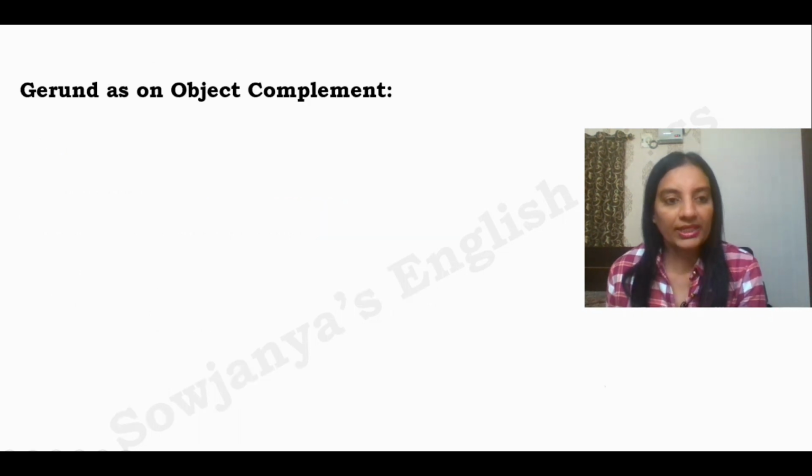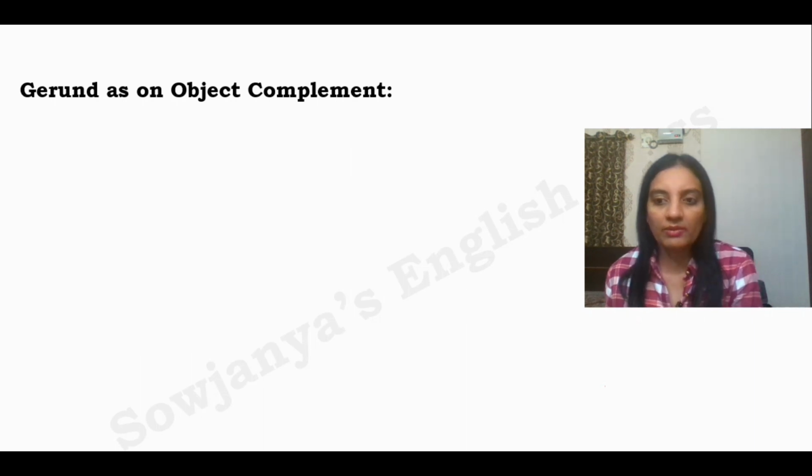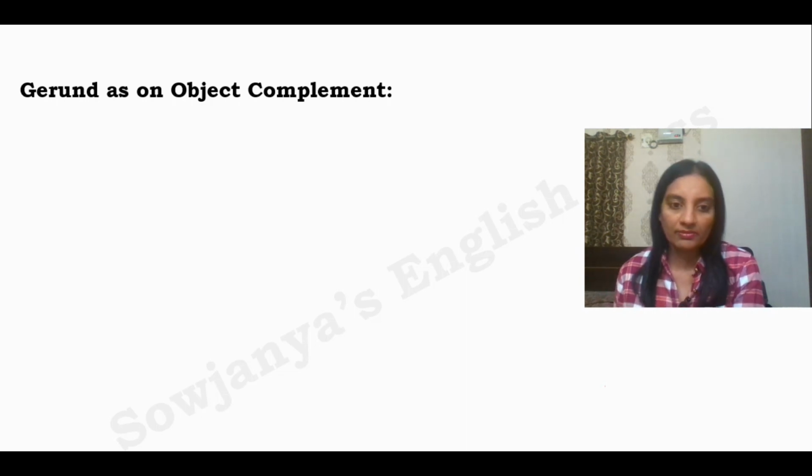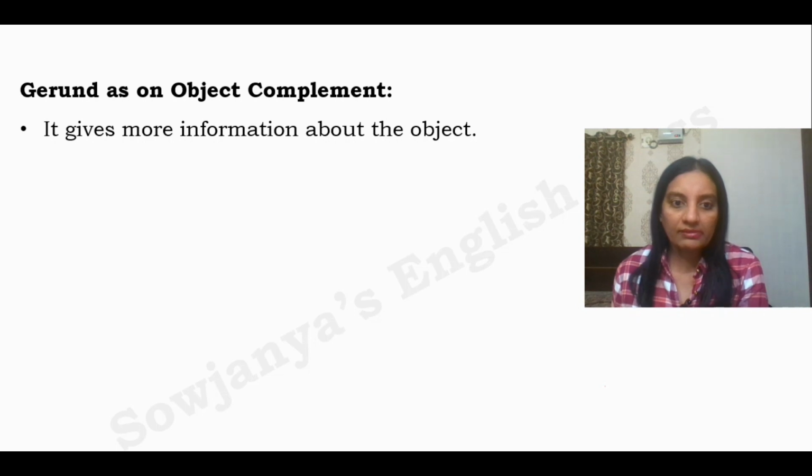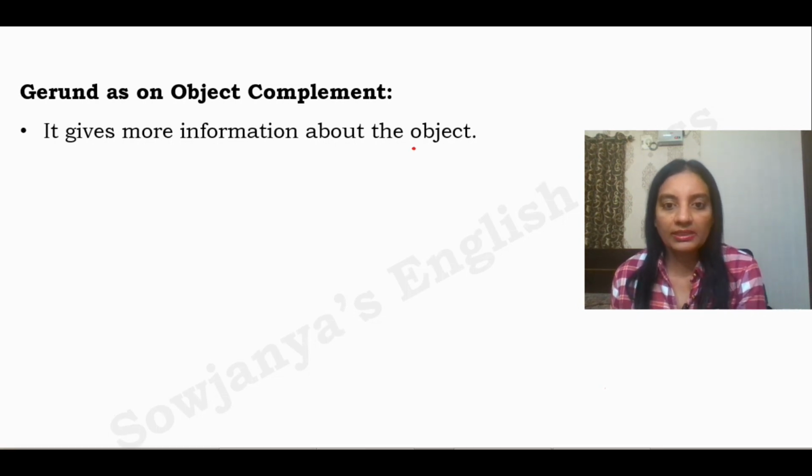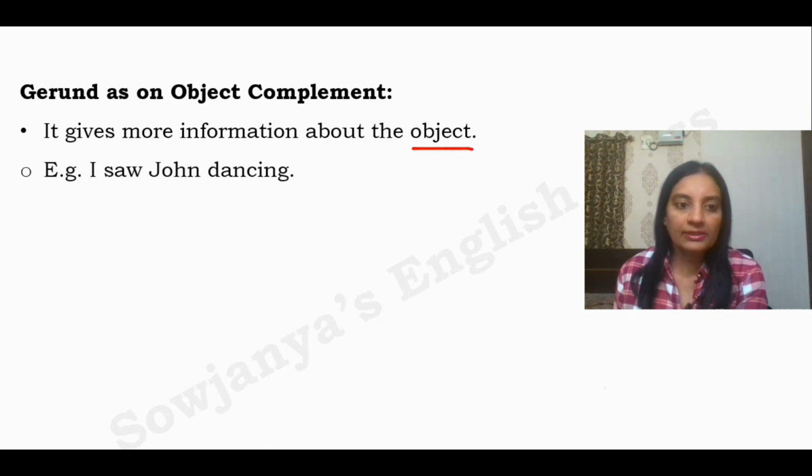Now let us see gerund as an object complement. Subject complement is something which modifies the subject, whereas object complement modifies the object. It is quite simple. It gives more information about the object in the sentence. Now let us see one example. I saw John dancing.